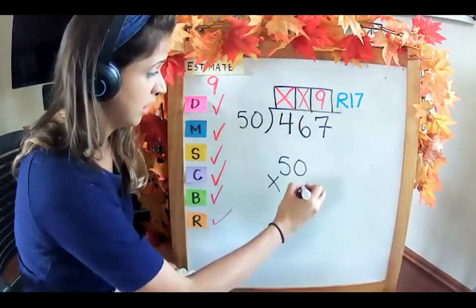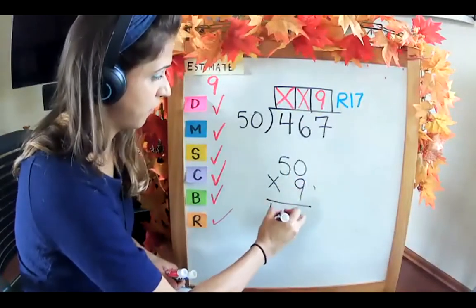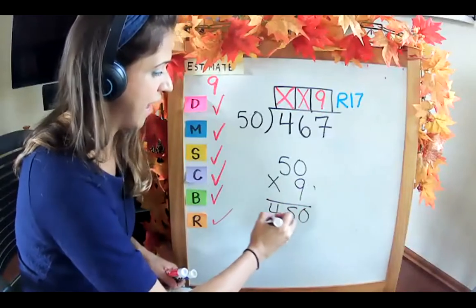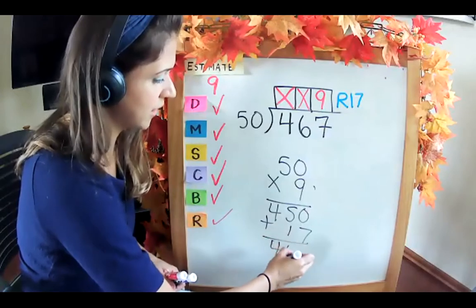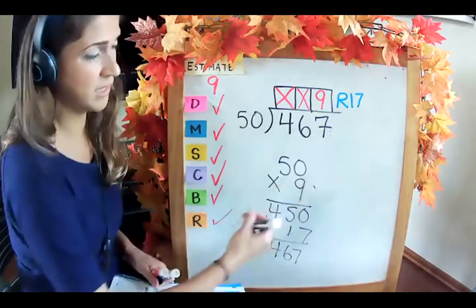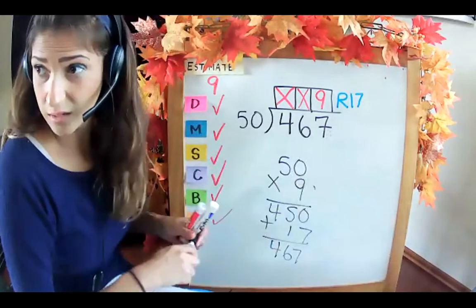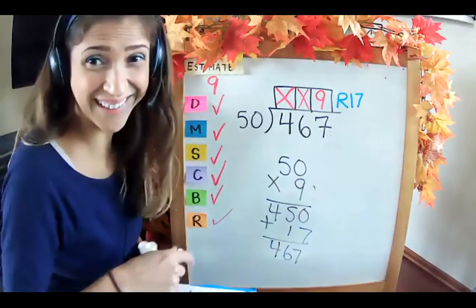50 times 9 gives us 450. Add our remainder, 17. We get 467. 467. We're in the clear. Yay! Not bad, right? Not that bad.